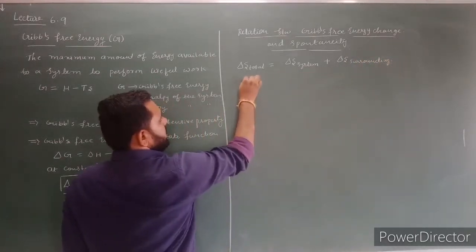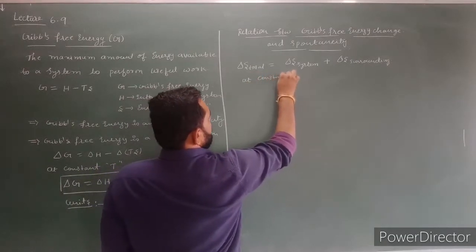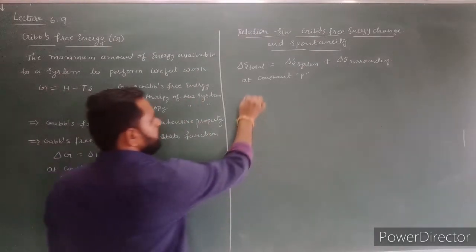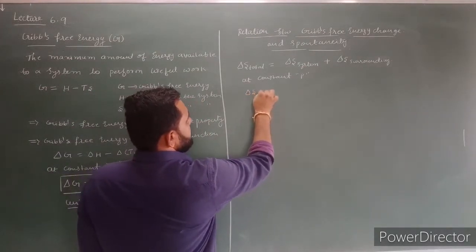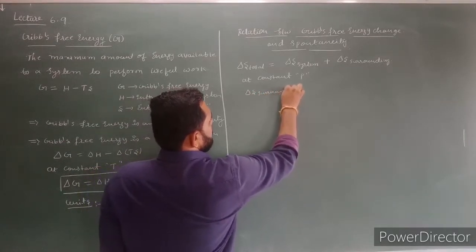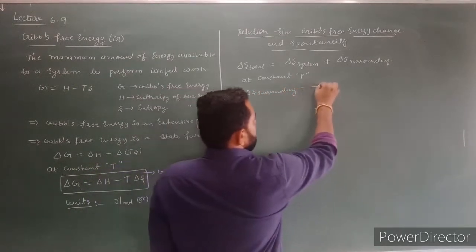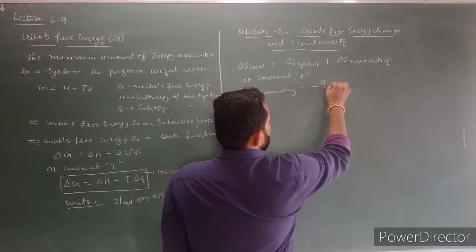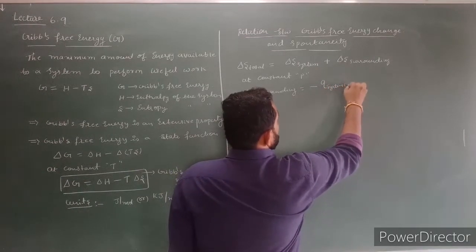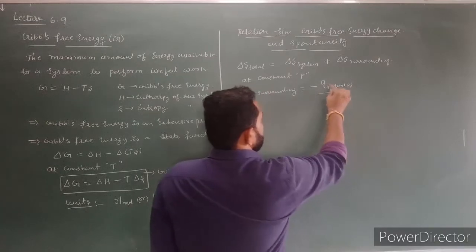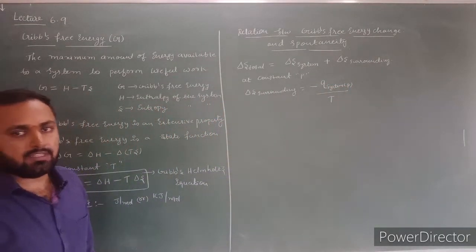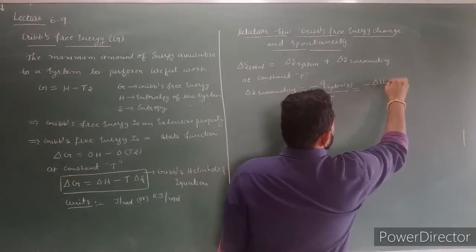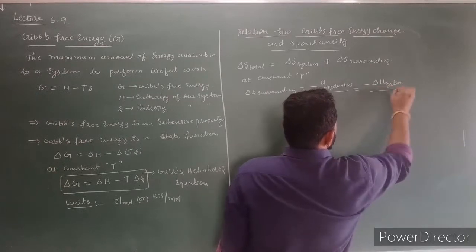At constant pressure, the entropy change in the surroundings is equal to minus the amount of heat present in the system at constant pressure divided by T. The amount of heat present in the system at constant pressure is equal to the change in enthalpy of the system, divided by temperature.